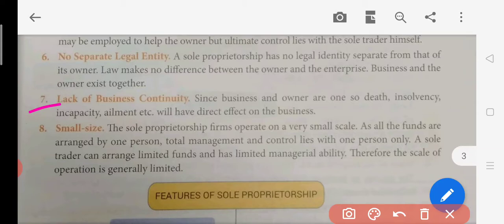Here in sole proprietorship, what happens is, suppose whoever is running the business is not able to manage the business and some ailment is there, and suppose he got paralyzed or he might be dead, if the owner dies, so what will happen, the reason being he was the only person who was taking care of that business.